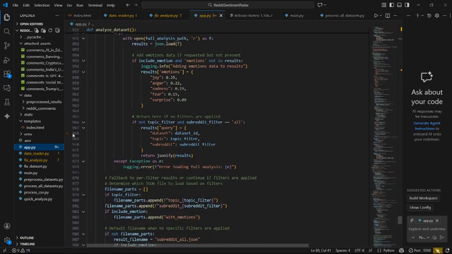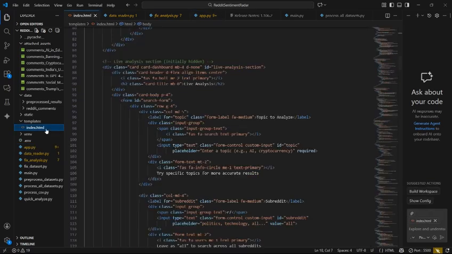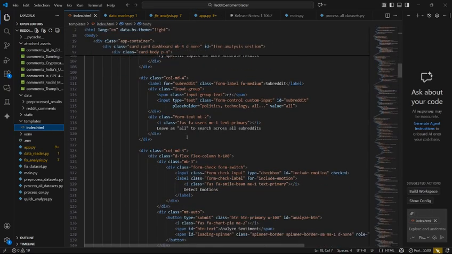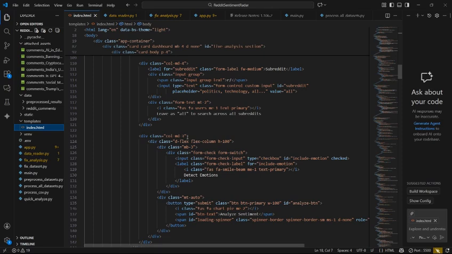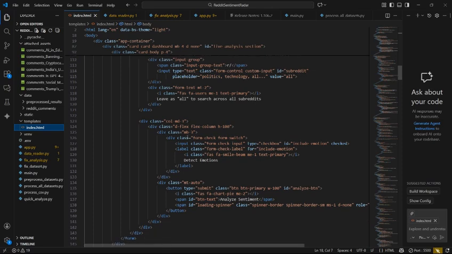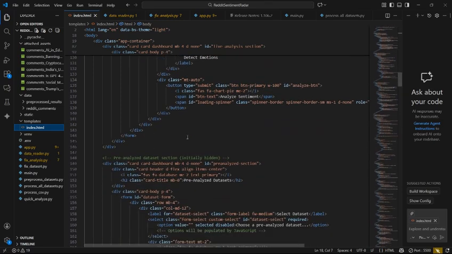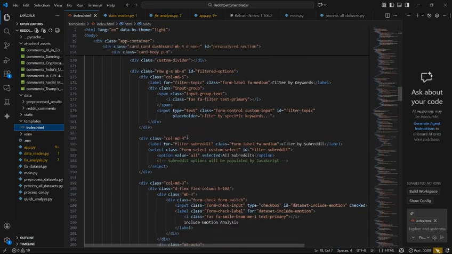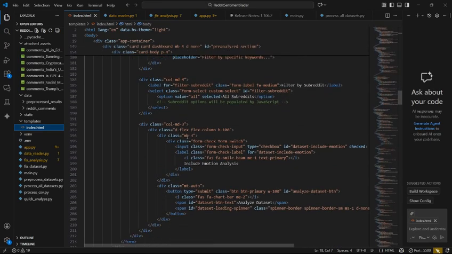Now we will understand more about the template and static folders. The template folder contains HTML files that define the structure of the dashboard. These templates display sentiment, statistics, tables, and graphical views. The static folder contains CSS styles, JavaScript files, and image assets that control the look and interactivity of the dashboard. Together they produce a clean and responsive user interface.